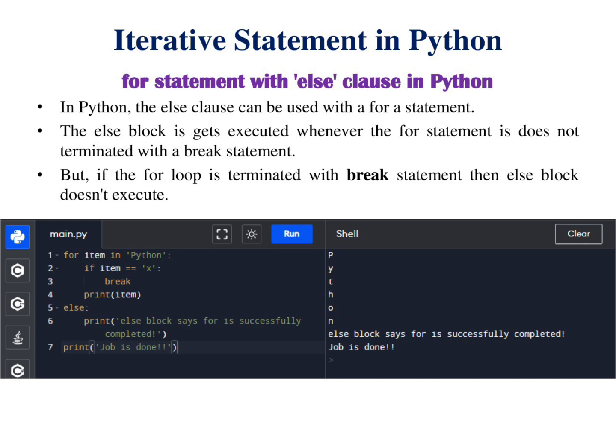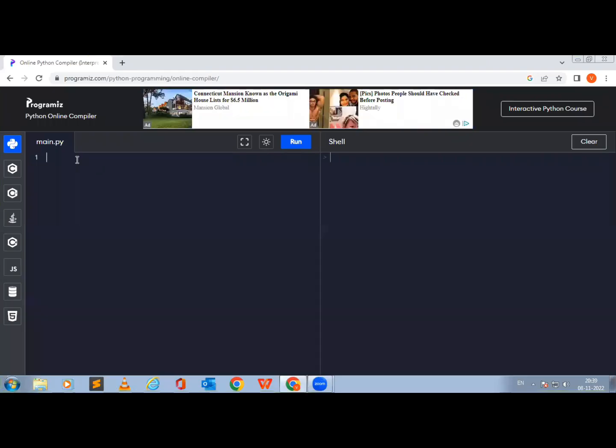Let us see some examples for while and for. First, I am going to find the sum of squares of each element of the list using a for loop. First, I have to create the list. numbers is equal to 3, 5, 23, 6, 5, 1, 2, 9, 8. Then I initialize a variable that will store the sum. sum is equal to 0.